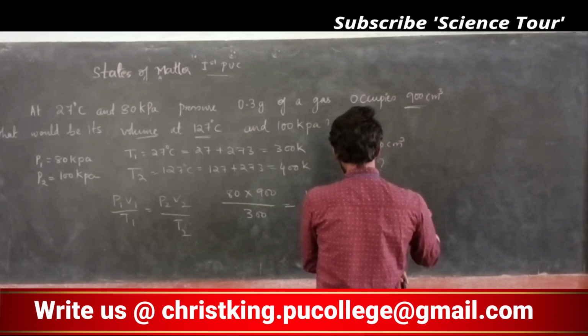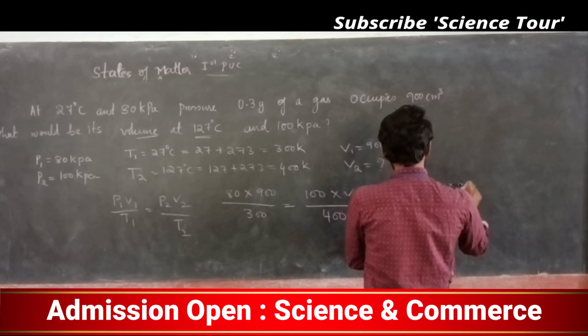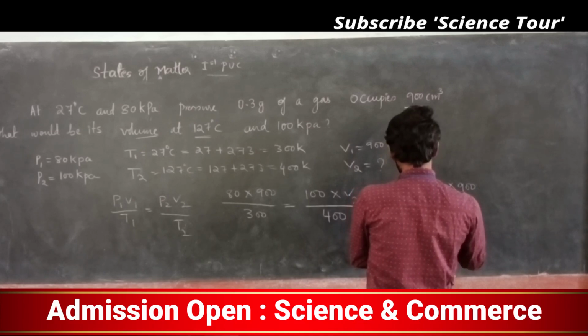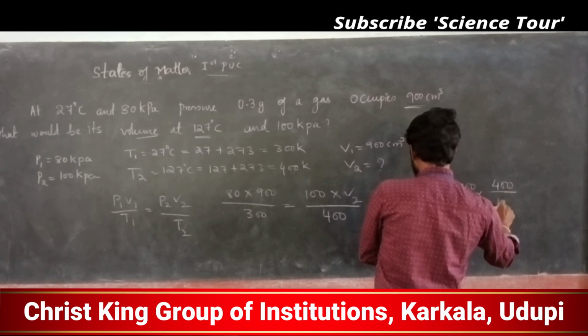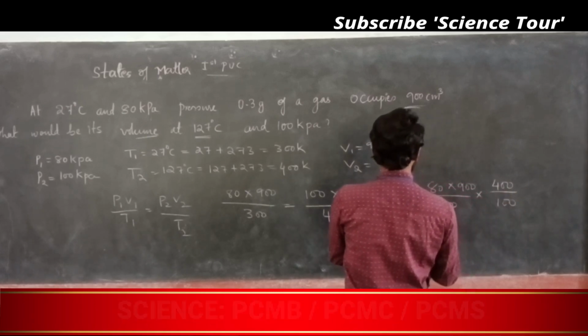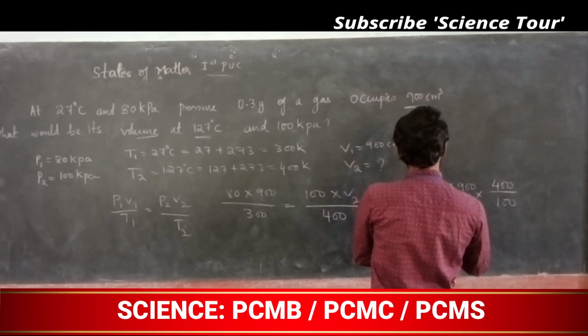It gives V2 equals 80 into 900 divided by 300, into 400 divided by 100. Cancel, cancel.